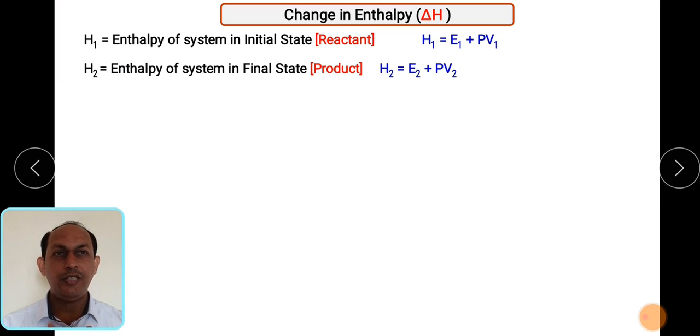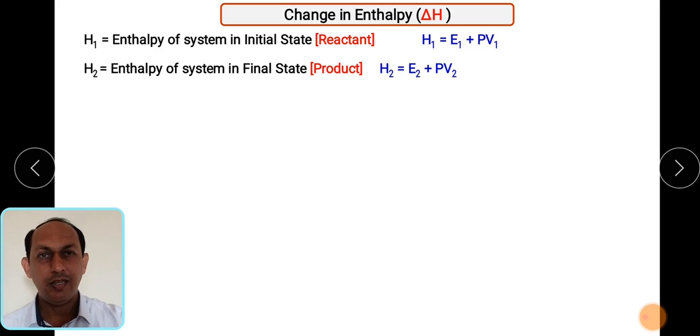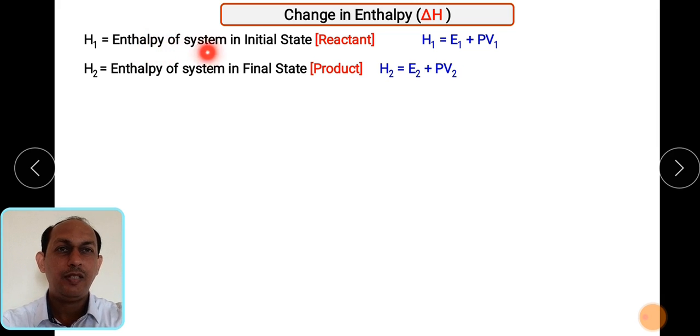Suppose you want to calculate the change in enthalpy, that is delta H. If any chemical process takes place from state 1 to state 2, suppose we take a reaction where reactants get converted into products, at that time the system will have some initial enthalpy H1 and final enthalpy H2. Suppose H1 is the enthalpy of the system at the initial state, that is the reactant, calculated as H1 is equal to E1 plus PV. Here if we keep P constant we write P; if we also vary the pressure, we can write P1 V1. So H1 is equal to E1 plus PV1. In the final state H2 is equal to E2 plus PV2.